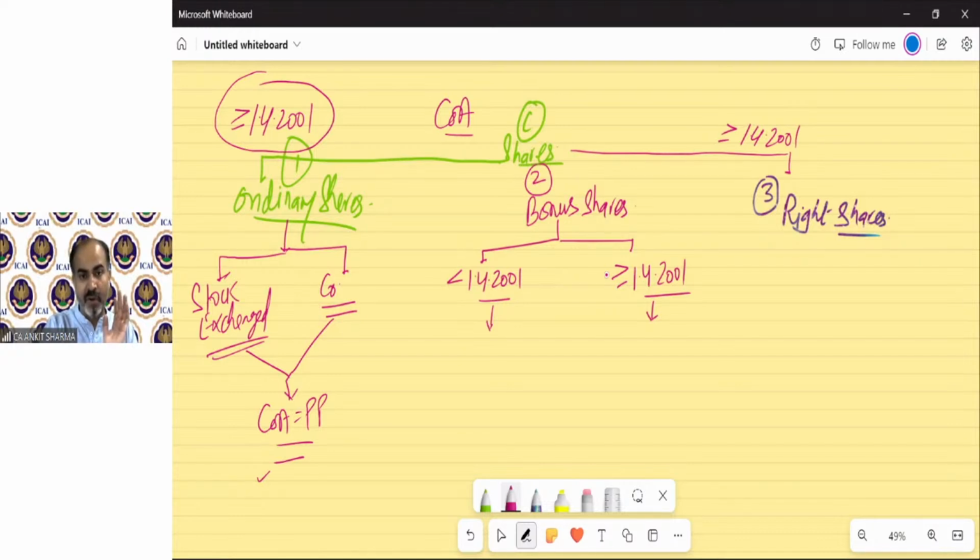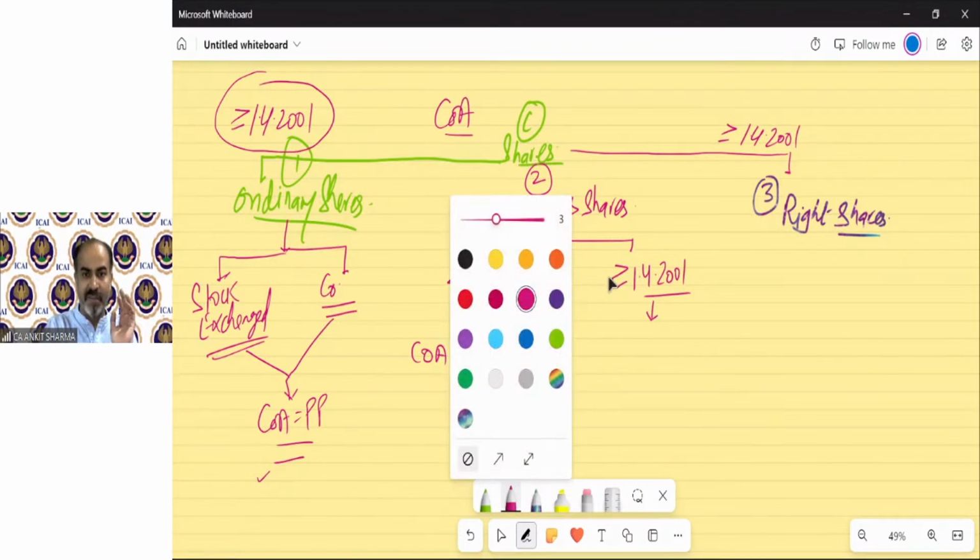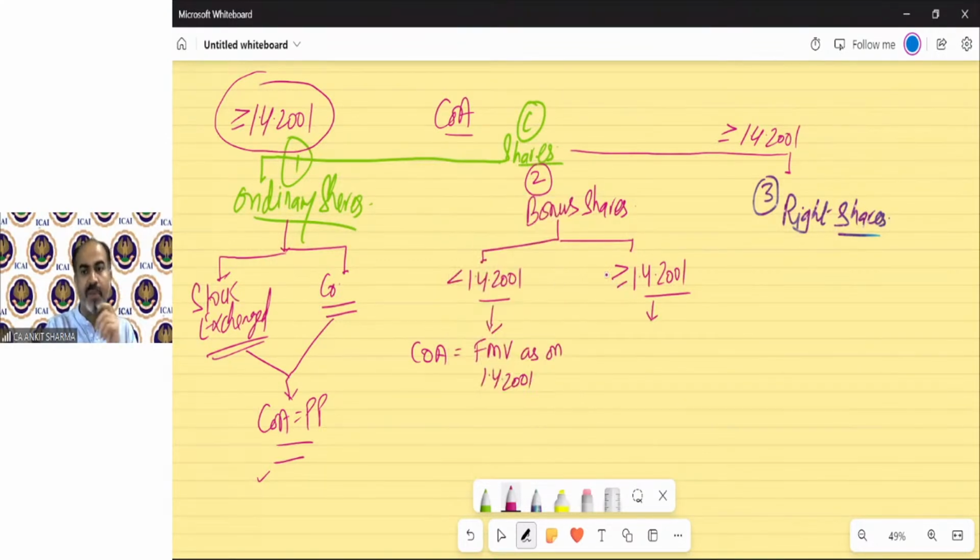But the treatment of cost of acquisition is different. That's why I need to bifurcate them. So if these have been received before 1/4/2001, then the cost of acquisition will be fair market value as on 1/4/2001. Simple. This FMV will be given in the question. Technically, you receive these shares free of cost, but the department says we will take the FMV of these shares on 1/4/2001 as your purchase price.